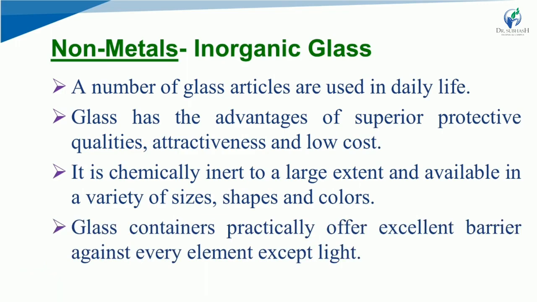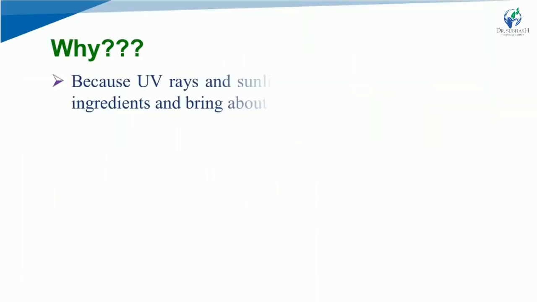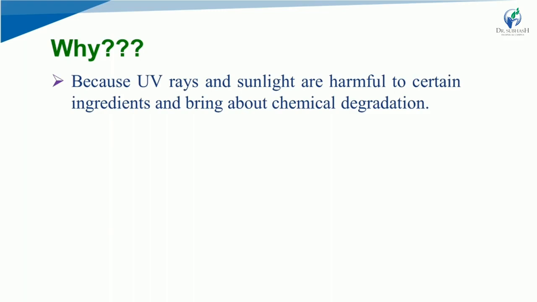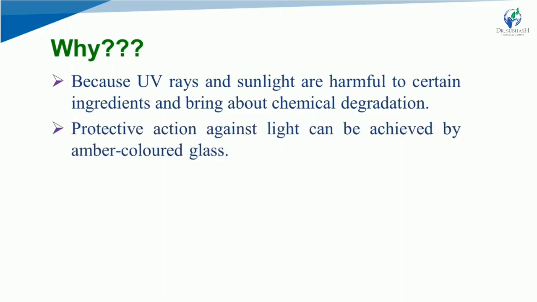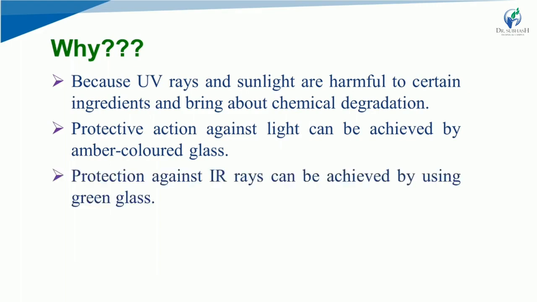Glass containers practically offer an excellent barrier against every element except light. You might know this better, that it can protect against everything but light. Why? What is the reason? Because UV rays and sunlight are harmful to certain ingredients and bring about chemical degradation. Protective action against light can be achieved by amber colored glass. Protection against IR rays can be achieved by using green glass.